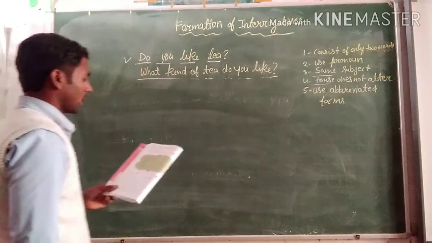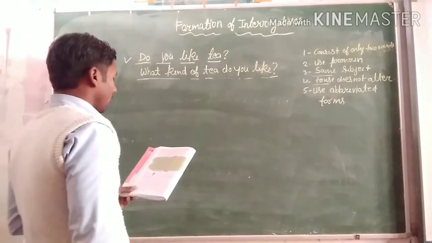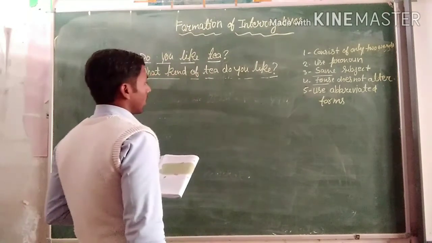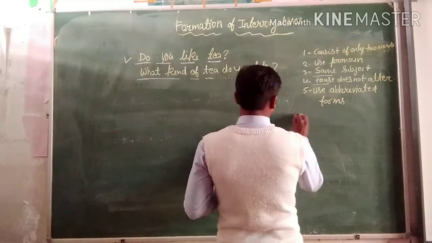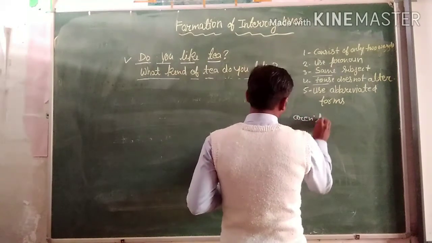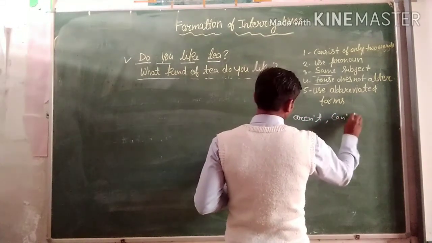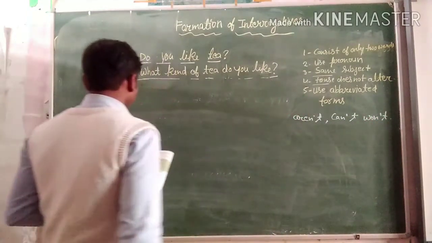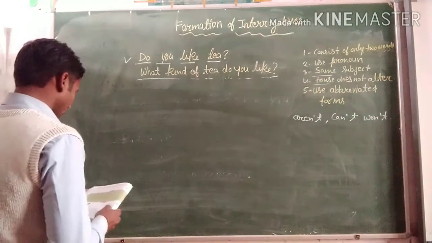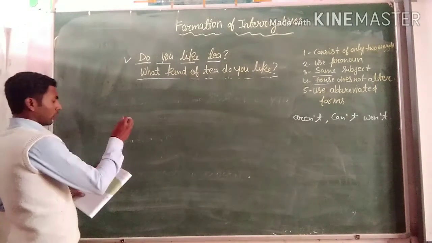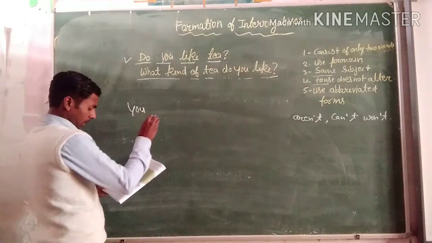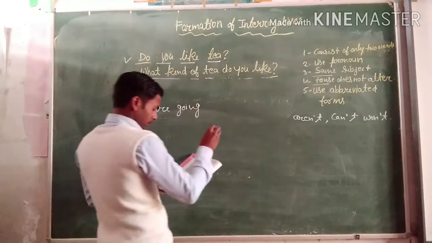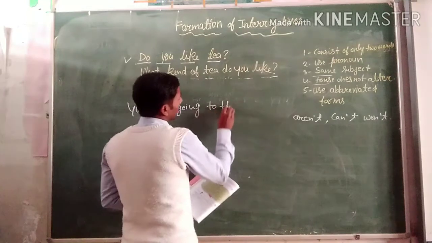Last, we usually use the abbreviated form of the negative, like aren't, can't, and so on. For example, take the sentence "You are going to the fair."